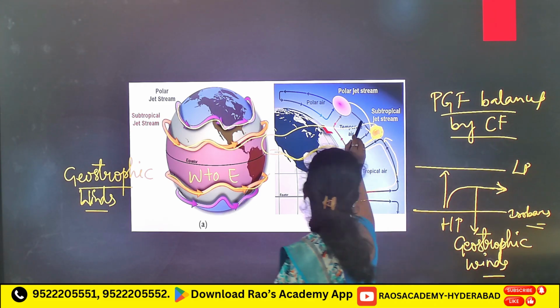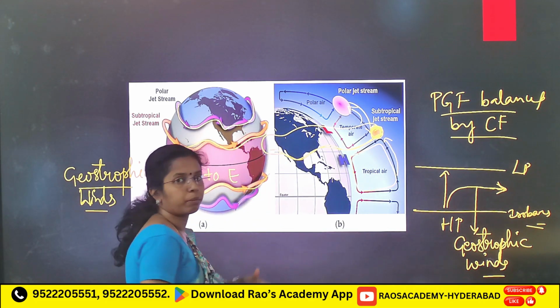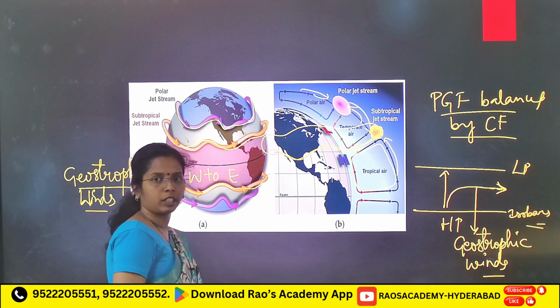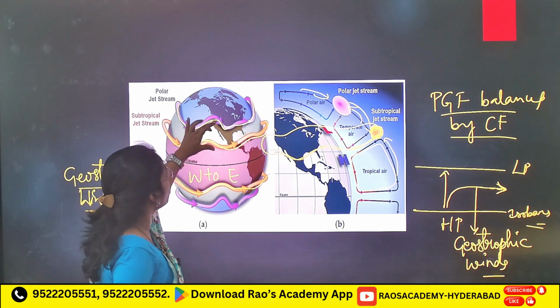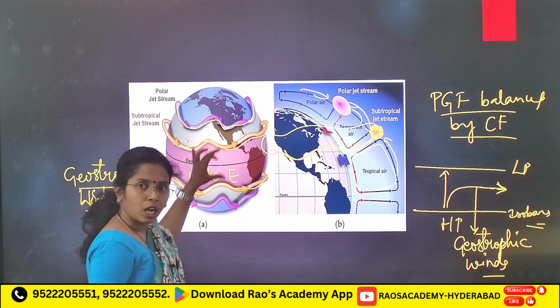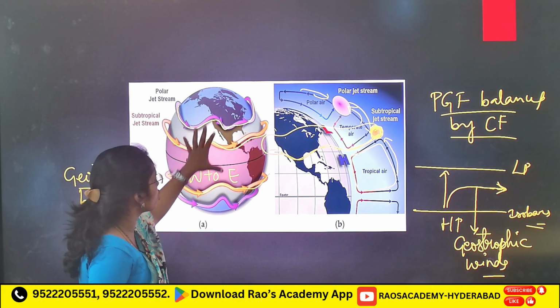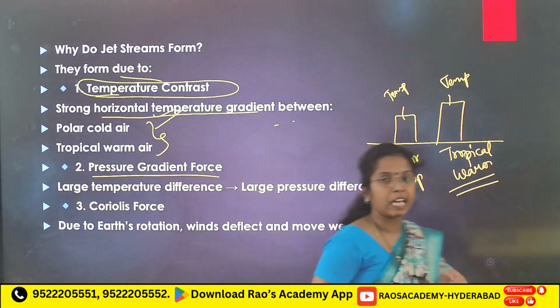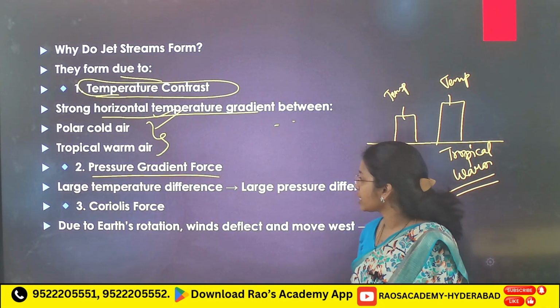And here also, warm air comes from temperate regions and cold air comes from polar regions. So we have two jet streams in each hemisphere. Two jet streams means a total of 4 jet streams, because of temperature difference and large pressure difference and even